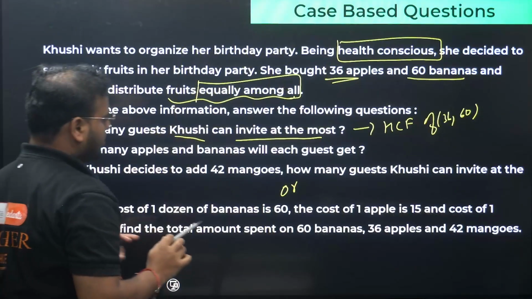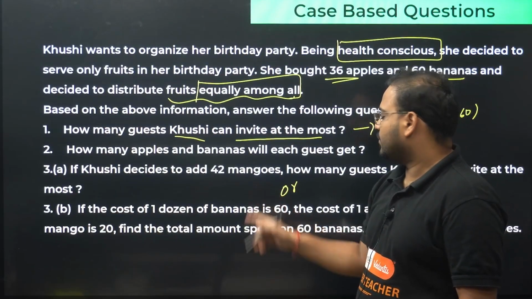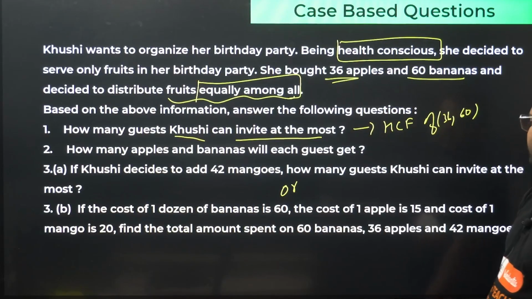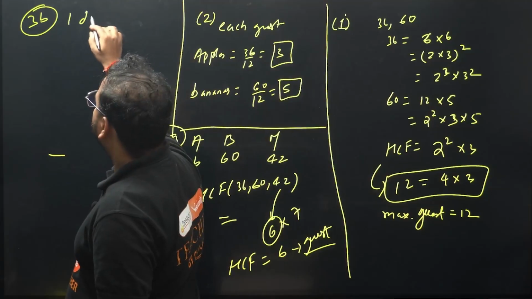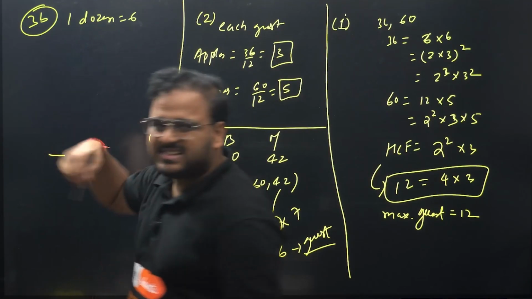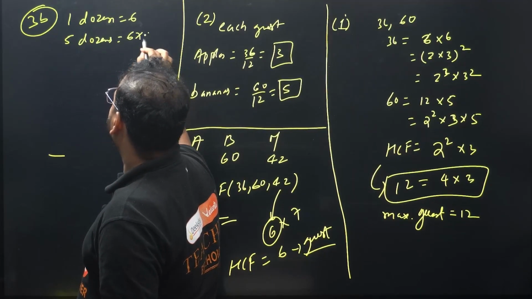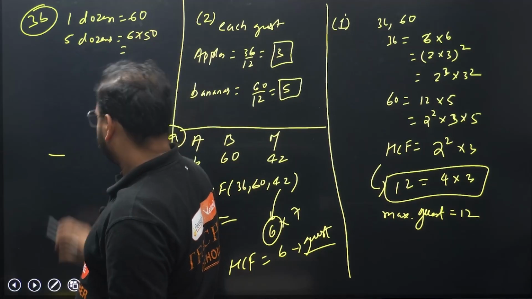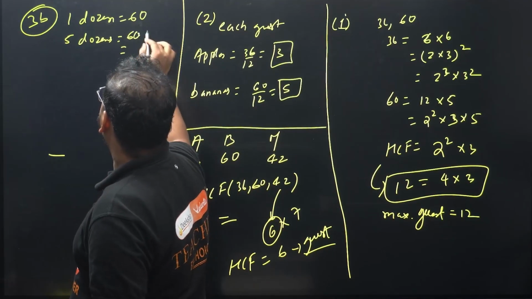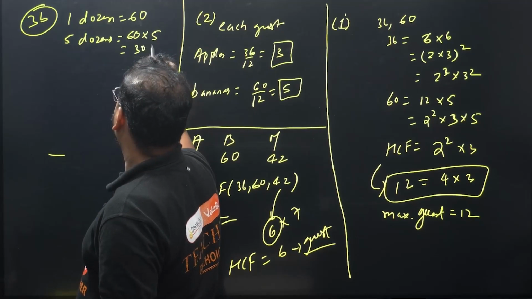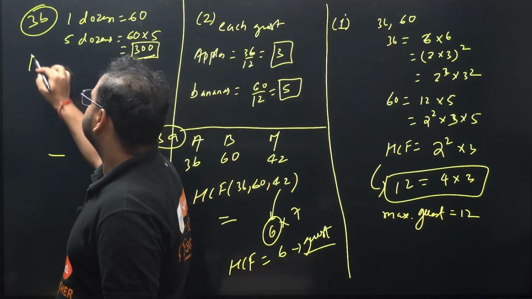What is it asking in 3B? The question is, if the cost of 1 dozen bananas is 60, and the cost of 1 apple is 15, so 60, 15 and 20, okay? 1 dozen is 60. We have 60 bananas, right? It means 5 dozens. 60 into 5, right? So 300 rupees for bananas. This is all for bananas.